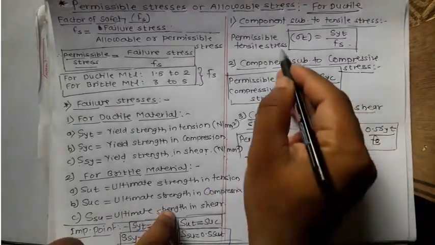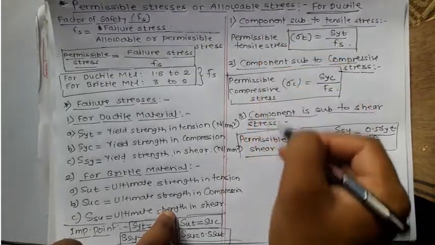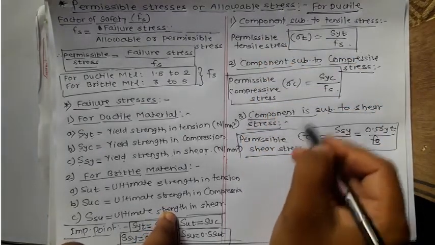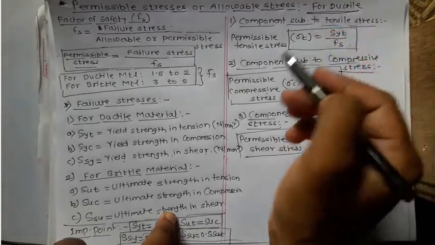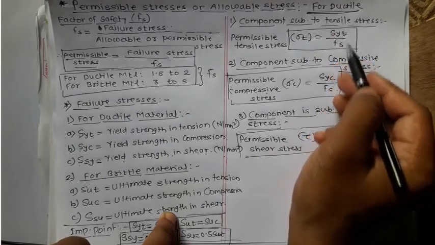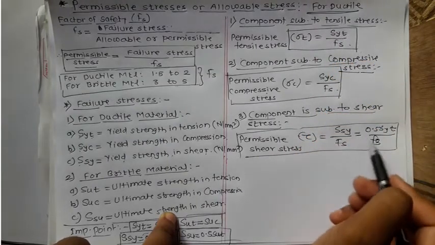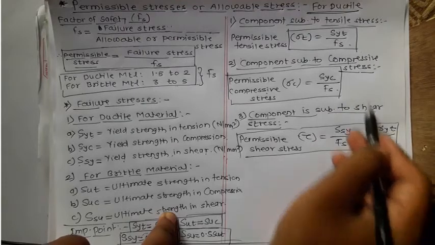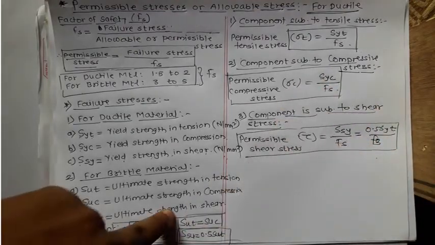Now these three are the permissible tensile stress, permissible compressive stress and permissible shear stress, but only for ductile material. For brittle material you can find similar permissible stresses, just replace SYT by SUT, SYC by SUC, and SSY by SSU. These are the only changes required for brittle material.